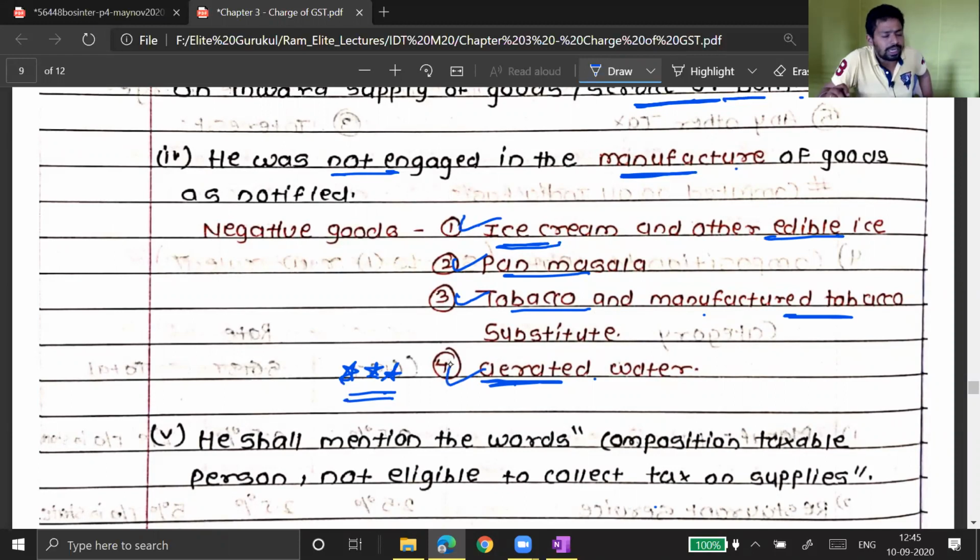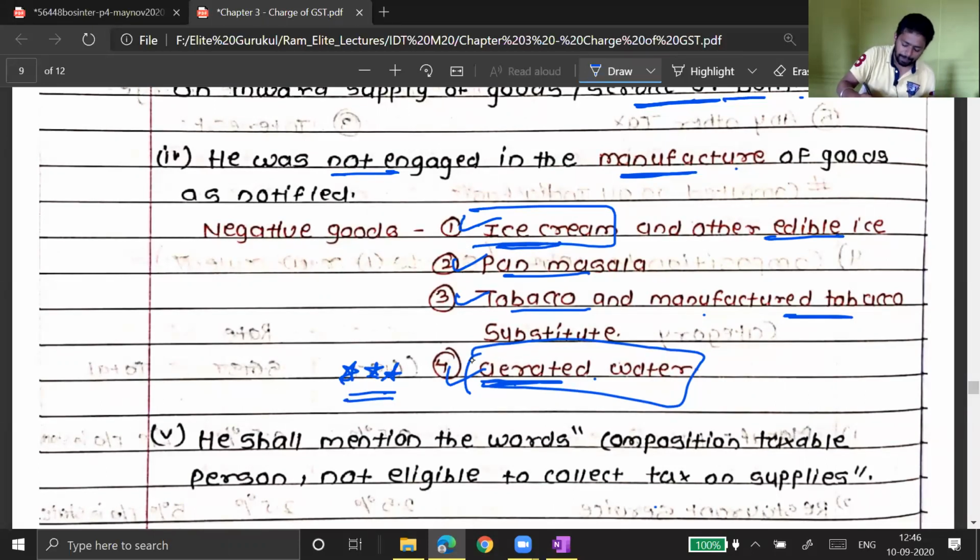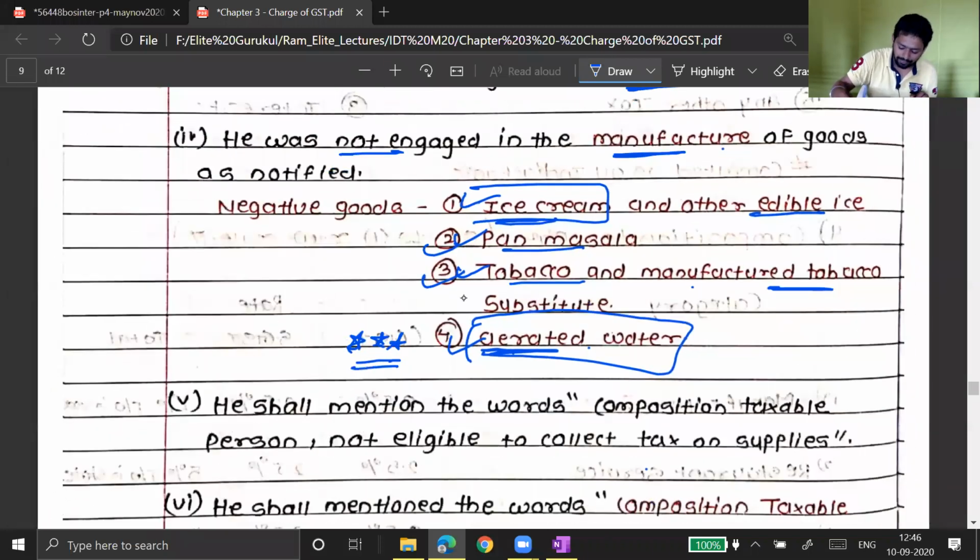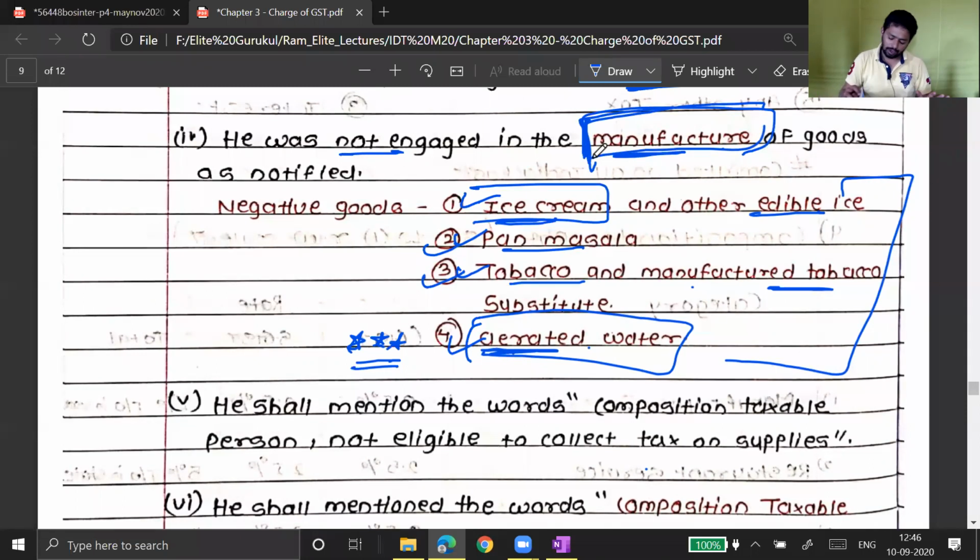If you have not heard the word aerated water, it doesn't mean anything chemical. It is just a cold drink, different types of cold drink that we consume at the cola shop or wherever. So ice cream and aerated waters both are not good for your health. At the same time, pan masala and tobacco are negative commodities, or you can say, from a social angle, it is almost a crime to consume these products. So you need to keep this in mind. These are the negative products. If you manufacture these products, then you are not eligible for the composition scheme.